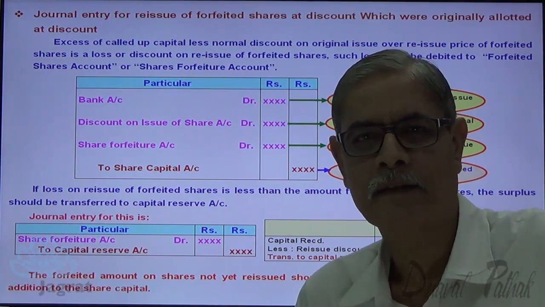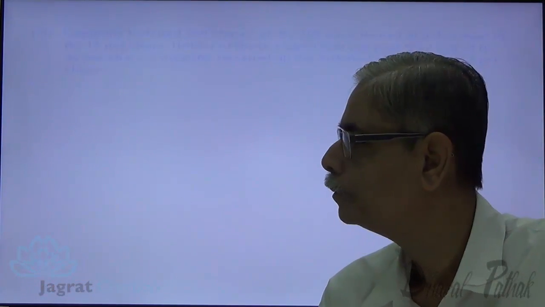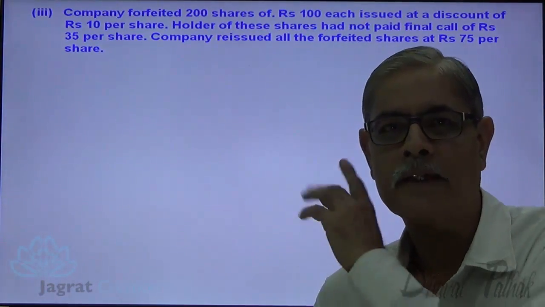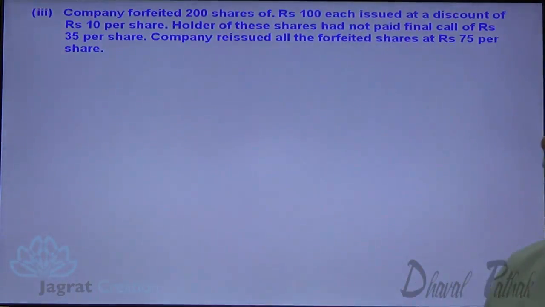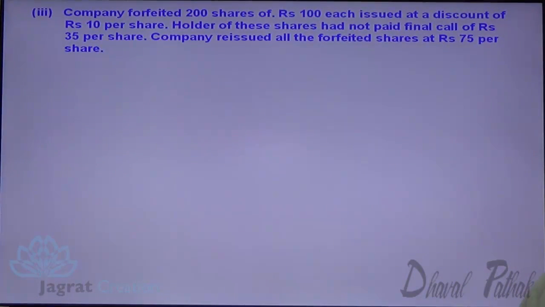Now I want to take a sum thereof. Look at the sum. I read for you. Company forfeited 200 shares of ₹100 each, issued at a discount of ₹10 per share. Holders of these shares had paid final call of ₹35 per share.